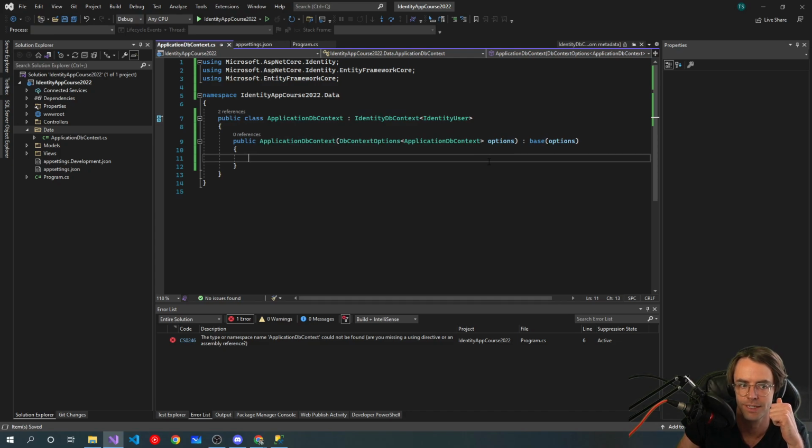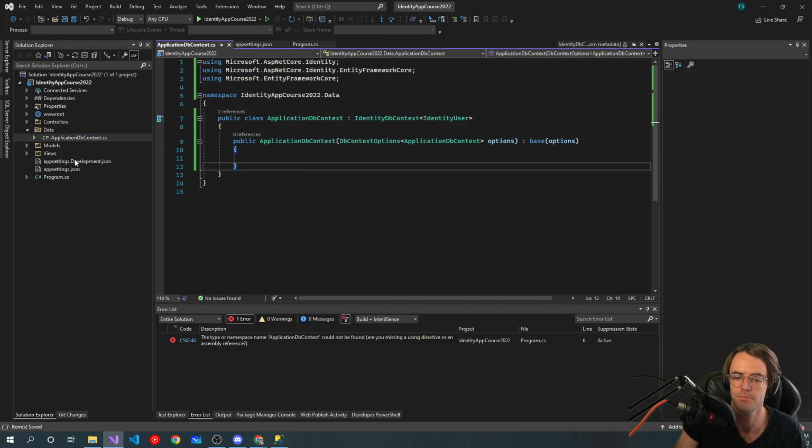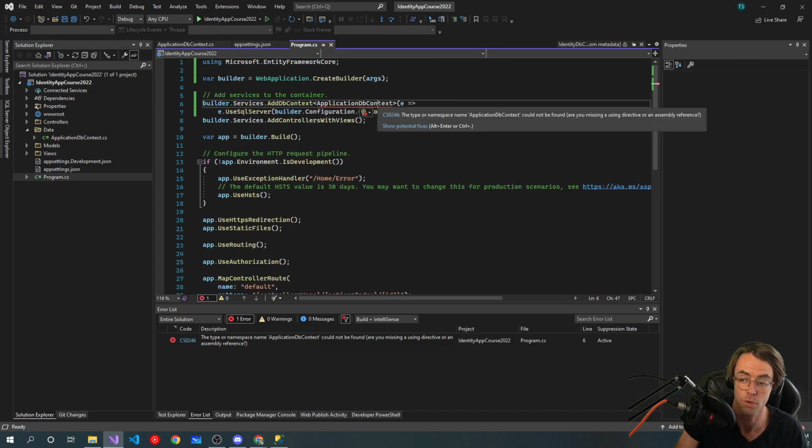Instead of the constructor being passed down through inheritance, it's actually being passed up to the base class. That's what that base word means. And that is pretty much it. We don't need anything more than that for now.